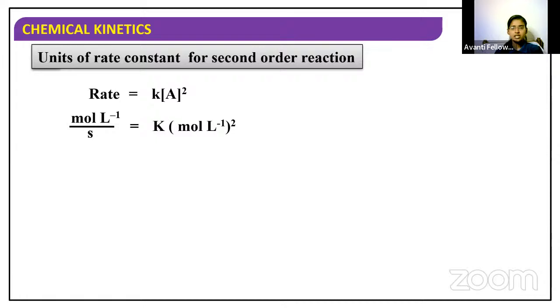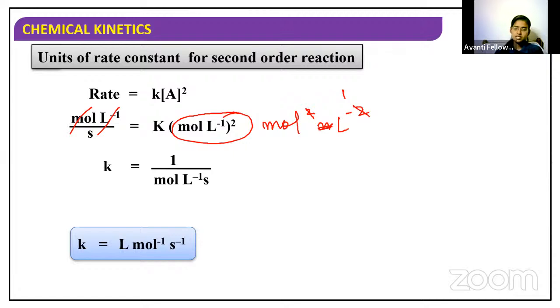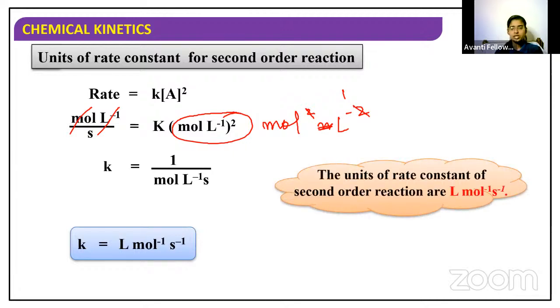And if you square everything, K will come out to be 1 by mole per liter second, because 1 mole will get cancelled out. If I square this, what will I get? I will get mole square and liter power minus 2, right? So 1 mole will get cancelled out, and 1 liter's inverse will get cancelled out. And if it goes to the other side, we will get liter, mole inverse, second inverse. So the unit of rate constant for second order reaction is liter, mole inverse, second inverse.